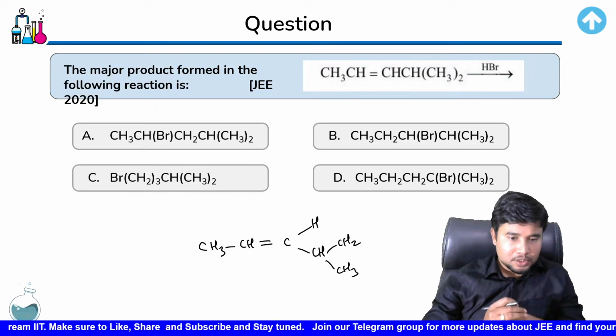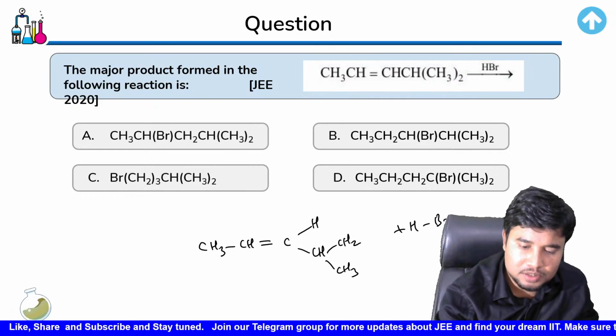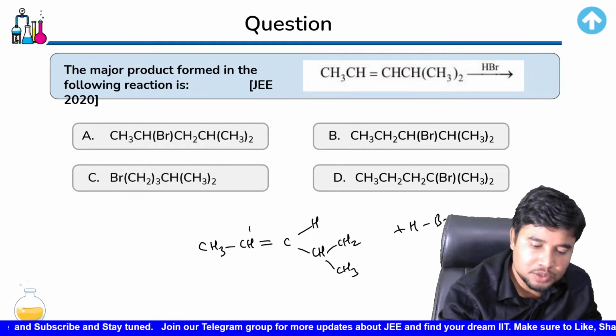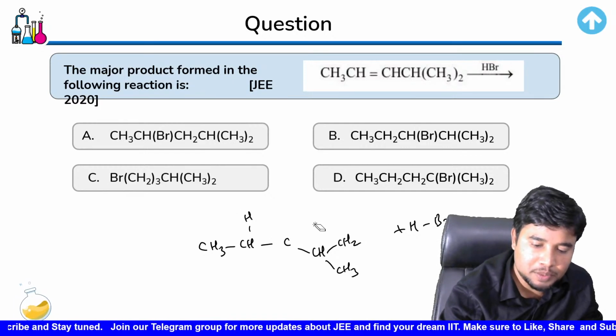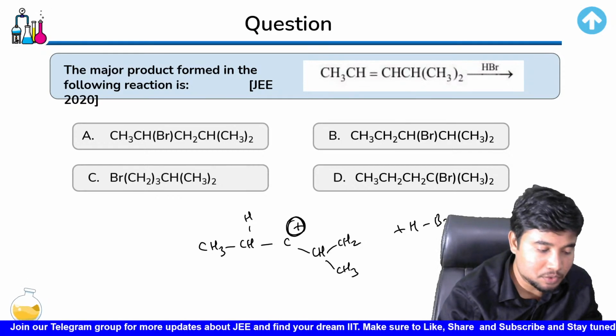Now if this is the molecule, you would normally try to have an attack over this method, that you get this hydrogen attached over here and the bromine has to have an attachment over here. But when the positive charge develops over here,